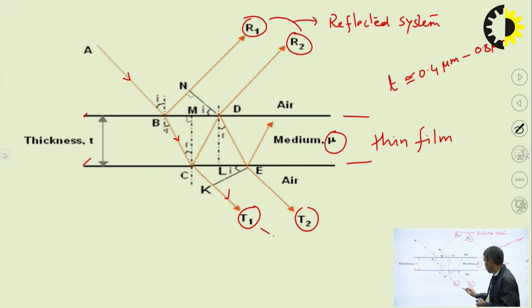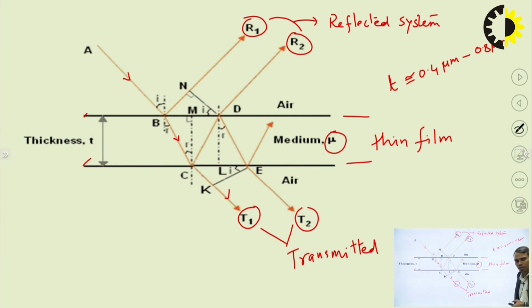Similarly, we can study interference in T1 and T2, which is interference in transmitted waves. So basically we have two cases: interference in reflected waves and interference in transmitted waves.